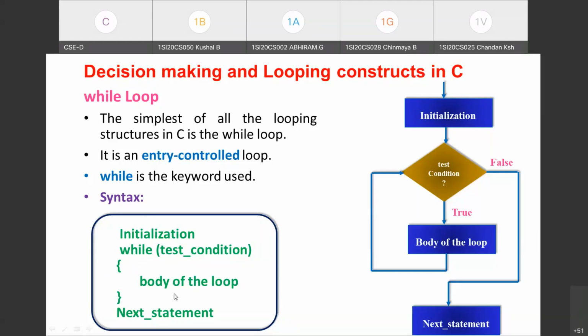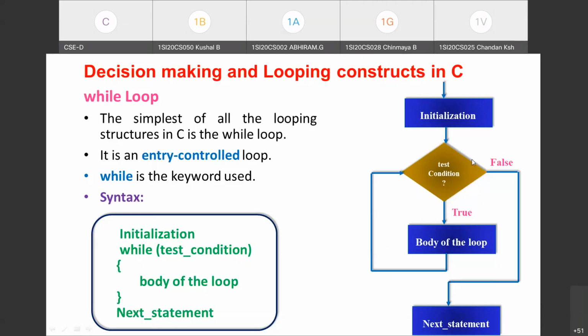And I hope the syntax is clear here. The initialization part is written before the loop. Then we use the keyword while, and you need to strictly follow the syntax here. The keyword while is used. Within parentheses, we specify the test condition. After that, we use flower braces to write the set of statements to be repeated. Then the closing flower brace is written. Then the statements which are to be executed after completion of the loop, we write after the closing flower brace.